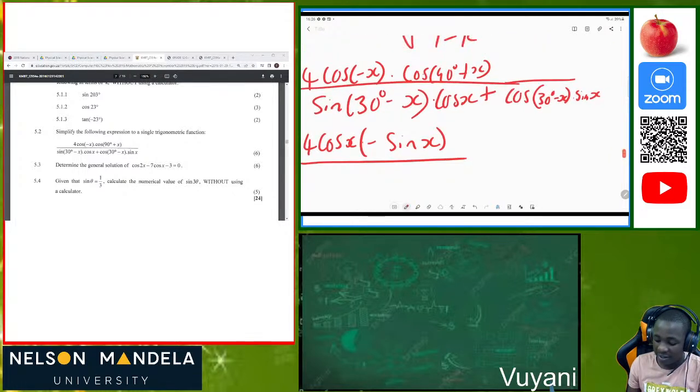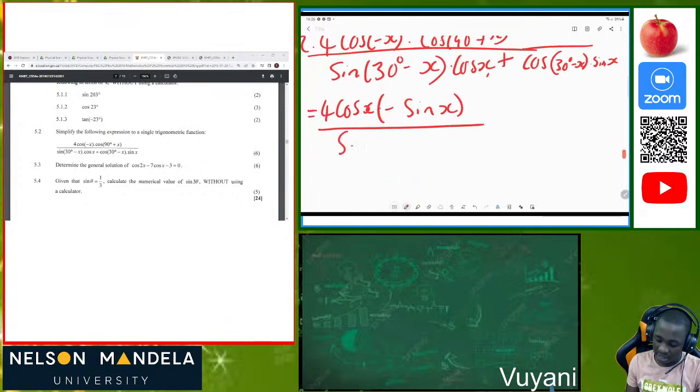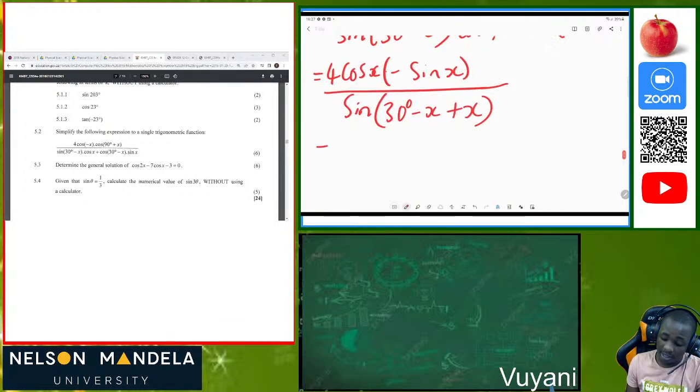Now at the bottom we are given sine of 30 degrees minus x times cos x plus cos of 30 degrees minus x times sine x. My mind is running: when I was taught compound angles, we have sine cos, cos sine. In this case, you have sine cos plus cos sine. So we can write that as a compound angle, since it's positive, which means sine of a plus b. So it's going to be 30 degrees minus x, that's our a, plus x, that's our b. Easy. So now we have negative 4, because now we want to remove the bracket.